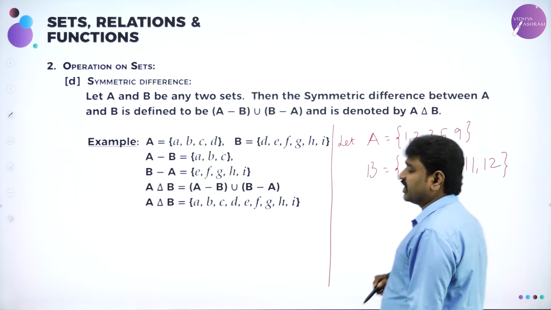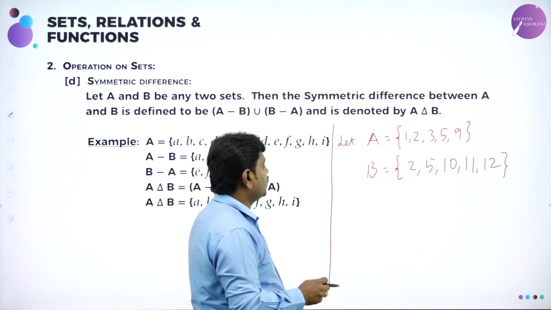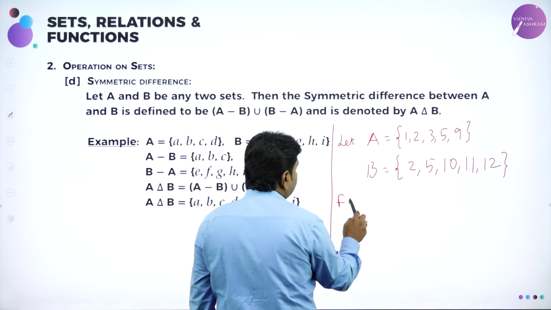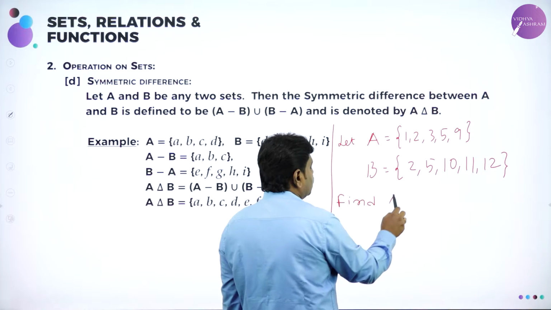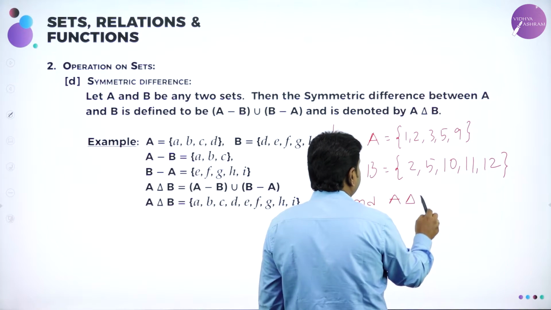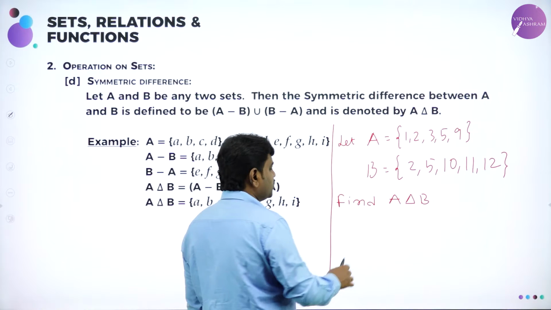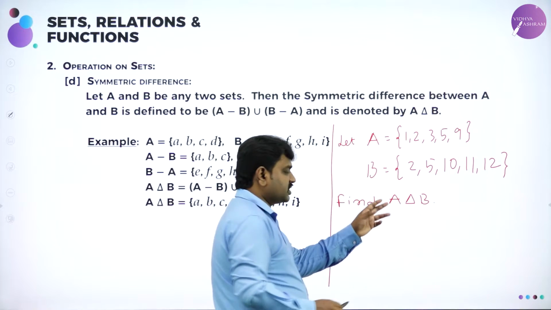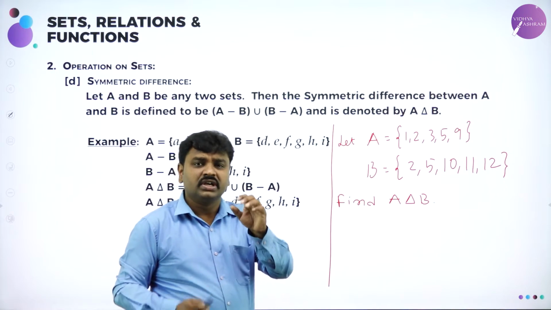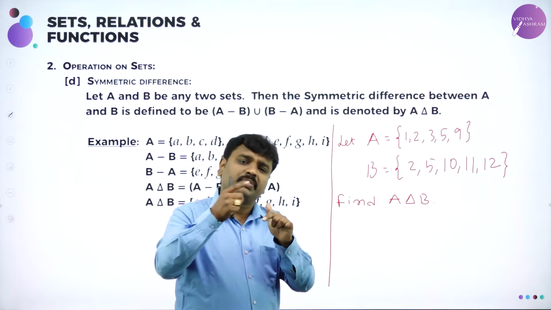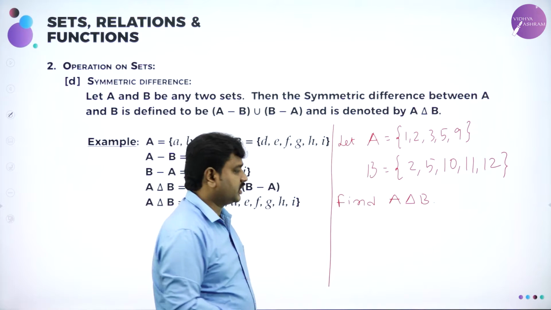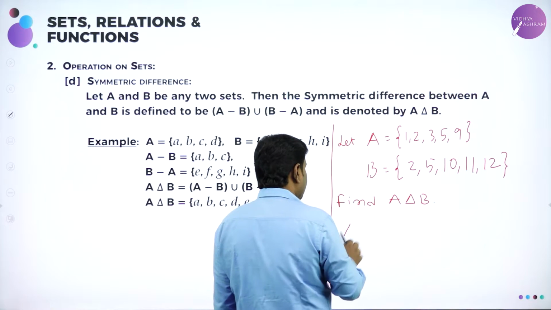So, how many sets I have taken? 2 sets I have taken, and I am asking you to find A symmetric difference B. If you want A delta B, first you should find A minus B, then you should find B minus A, then you should do the union of it.